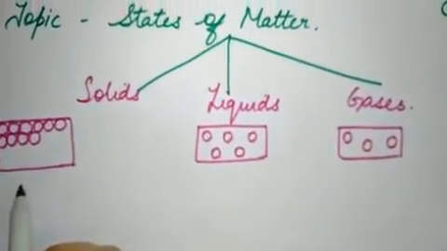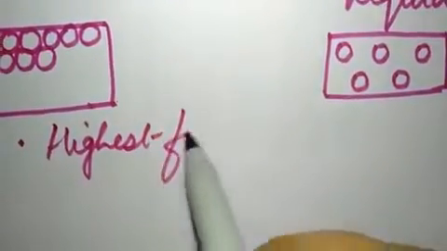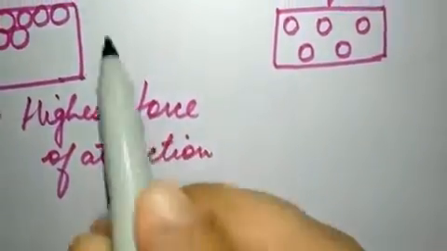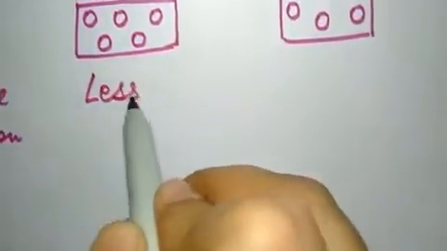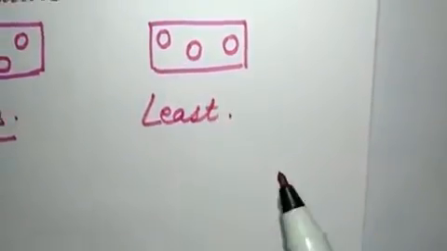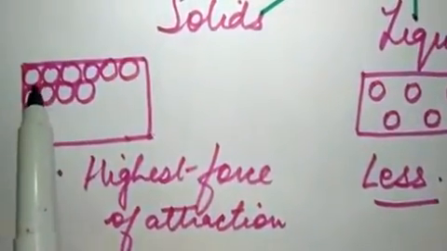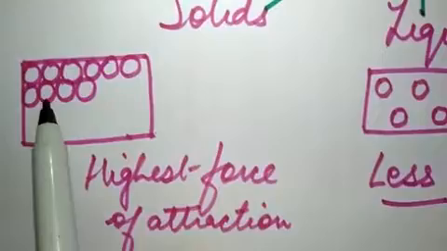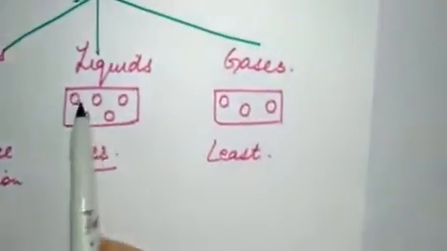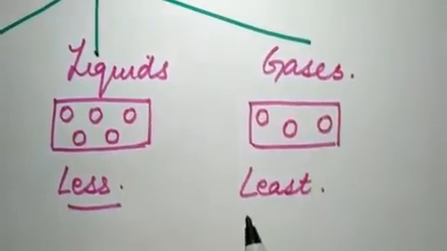Let me recap it. Here there is the highest force of attraction between the solid molecules. This is less. Here the force of attraction is less between the molecules, and in gases it is the least. In the same way, in solids the molecules are closely packed, so there is negligible space between the molecules. We can say that the intermolecular spaces are not there, or they are negligible. In case of liquids, the space is more, and in case of gases, intermolecular spaces are highest.